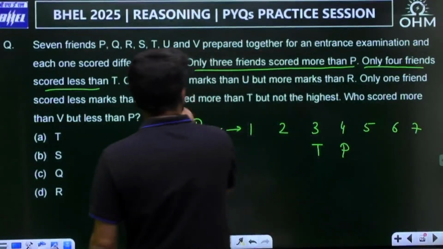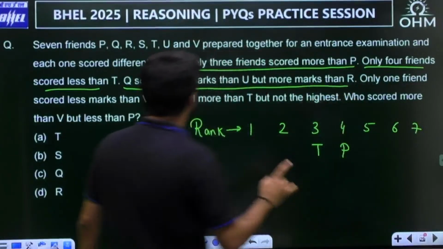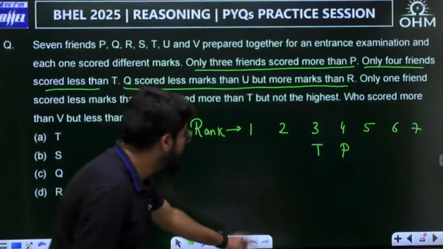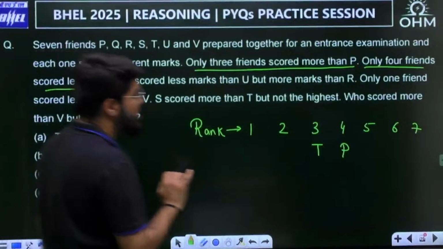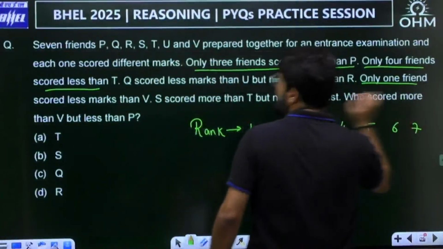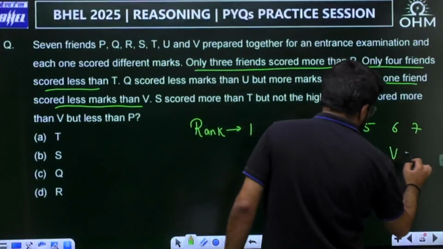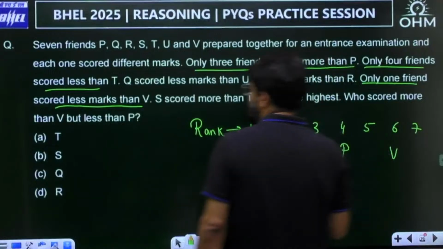Then Q scored less marks than U but more than R. There is no Q or R placement yet, so we'll wait for this statement. Now only 1 friend scored less marks than V, so V should be 6th, because only one student scored less than V.